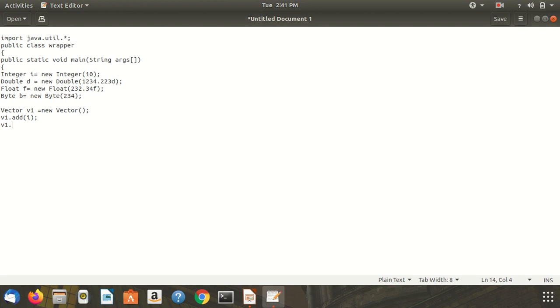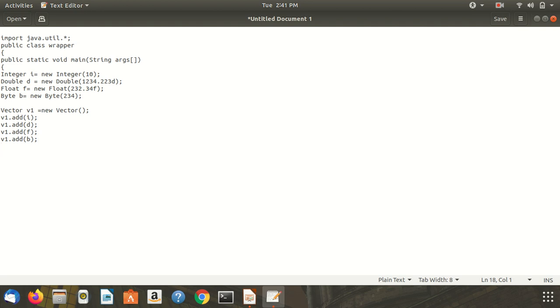If I try to add the primitive data types, then it will show the error. We require the object type here. Add the byte value. These are the different values for the vector.